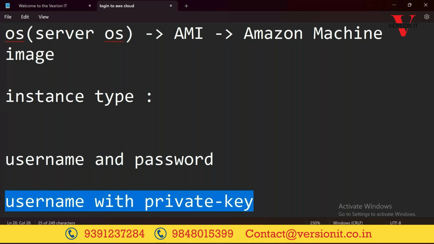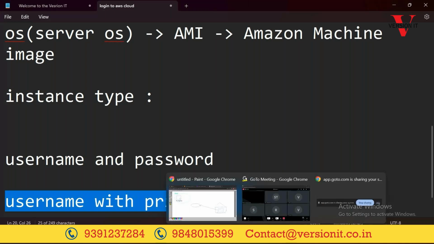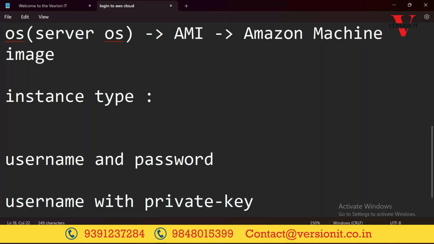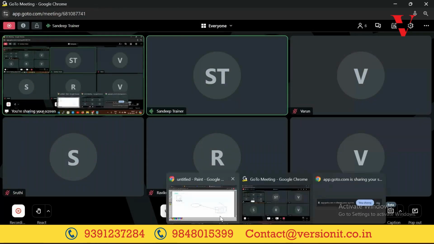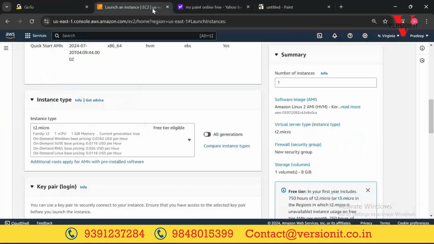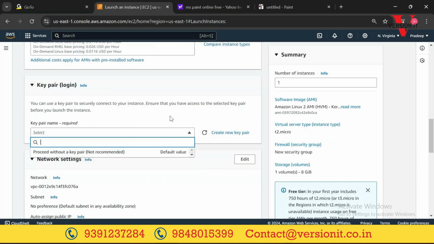We'll play a lot with private keys, don't worry. As of now, think of it as equal to a password. Now within this step, it is asking for a key pair to log in, so we will be creating a new private key here.